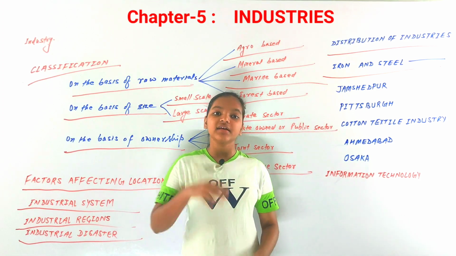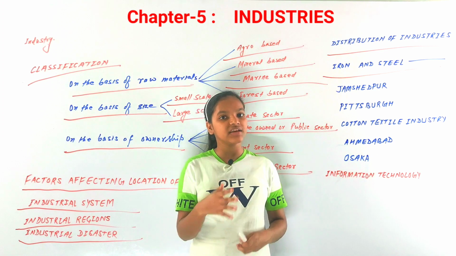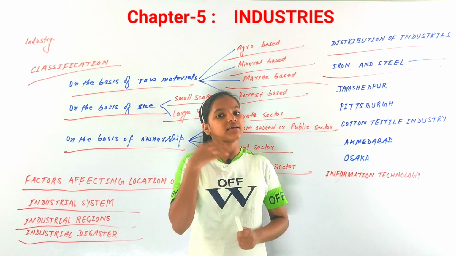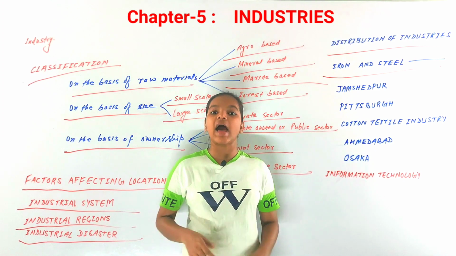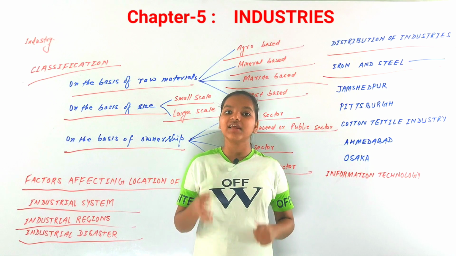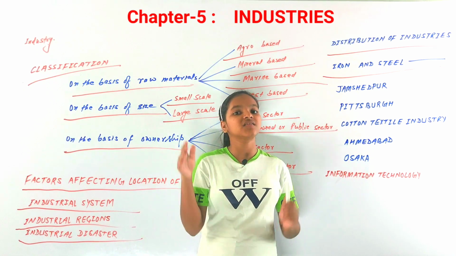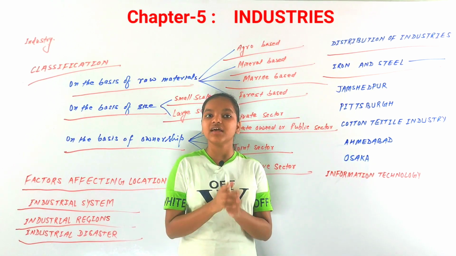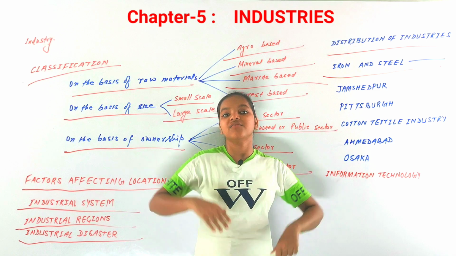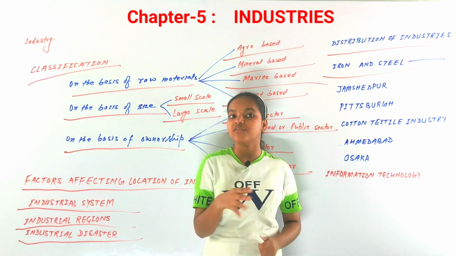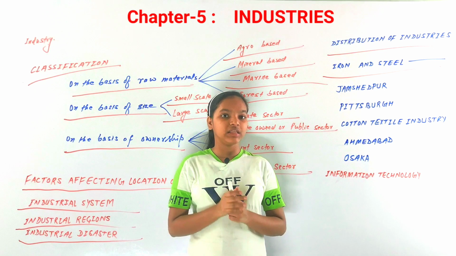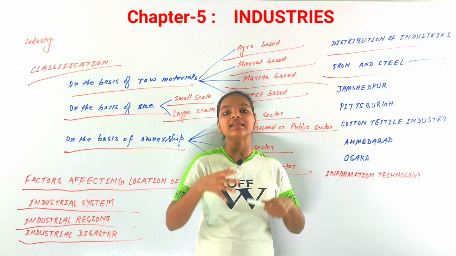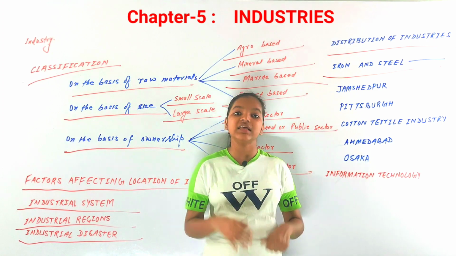Now in India, there are 4 states where iron and steel industries are settled. These 4 states are Jharkhand, Odisha, Chhattisgarh and West Bengal. These 4 states have the major iron and steel industries in India. And there are many other places where they are found in a very minor amount, for example Visakhapatnam in Andhra Pradesh and Tamil Nadu as well. So these are the states where iron and steel industries are located in India.